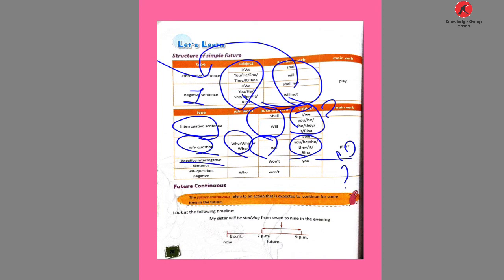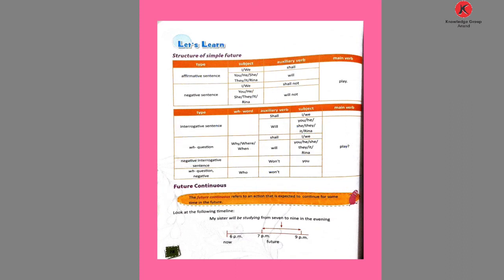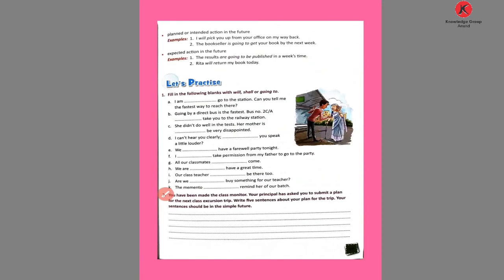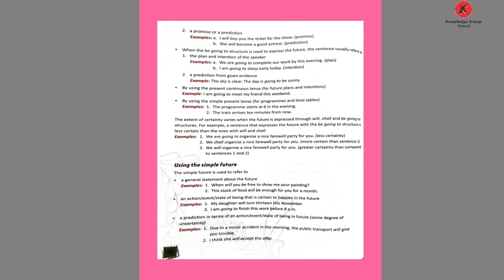Negative interrogative: if you use negative interrogative, use the short form of will not, won't, or shall not. If you use only will, then write the subject, then not, then the verb. If you use the short form, then won't, then the subject is used. In the WH question also, who won't, who will not, you use like that. That is the structure of this tense.